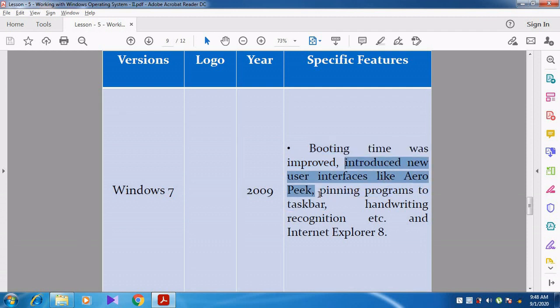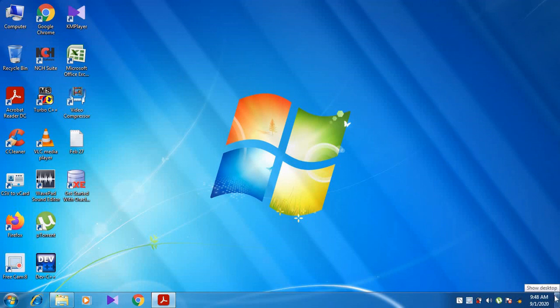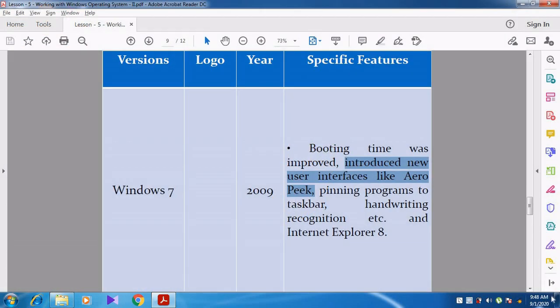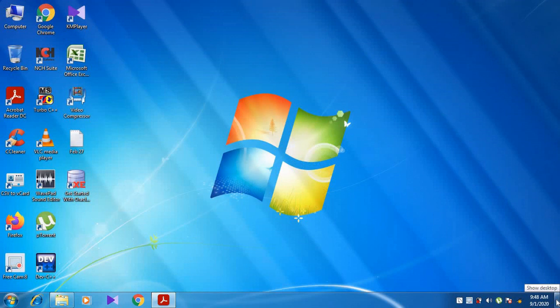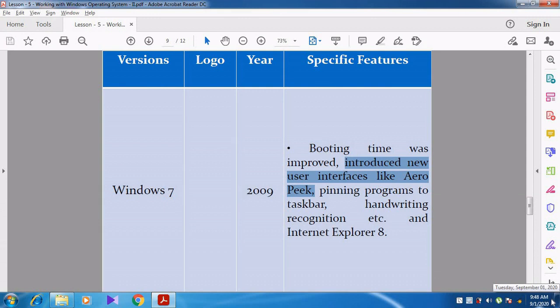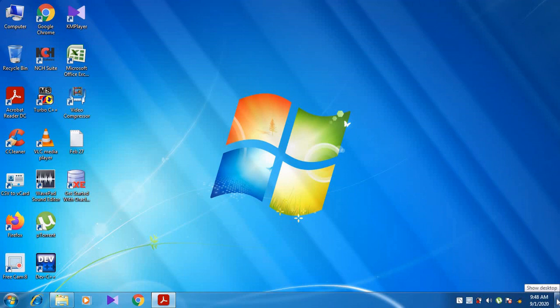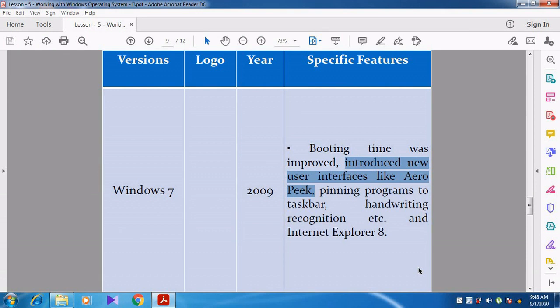Aero Peek button. You can see in this video, in the bottom right corner, I am moving the mouse. You can see here show desktop. Now you can see it is showing the desktop. When I move the mouse from that area, it automatically shows the application, right? So this particular area is called the Aero Peek button. It is used to show the desktop, so you can work with the desktop at the same time, right?